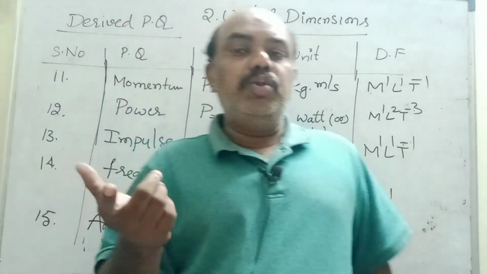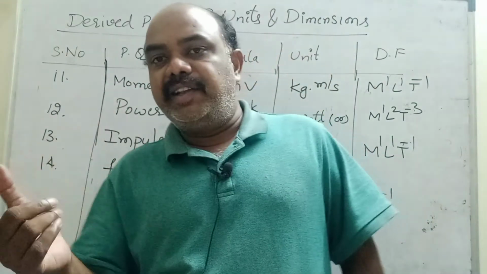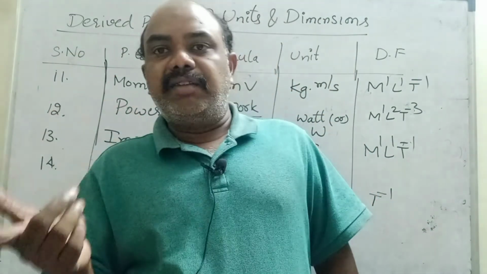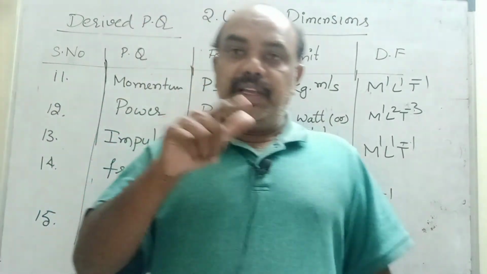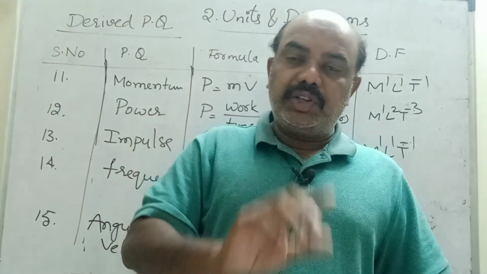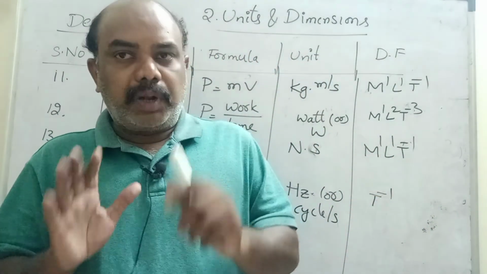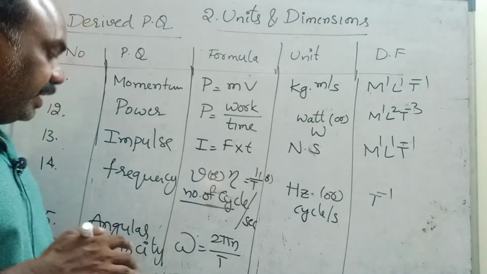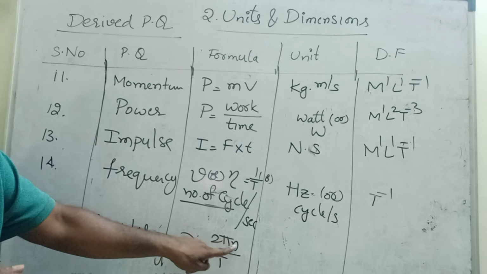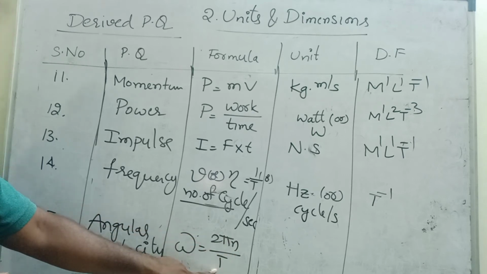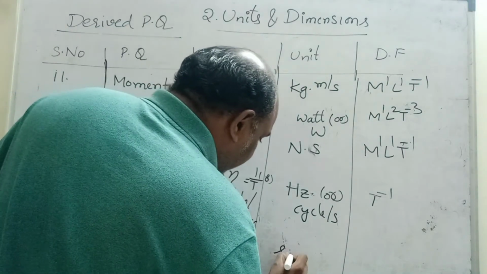Generally, in rotational motion, velocity is called angular velocity. Here distance, there angular displacement. Here velocity, there angular velocity. Here acceleration, there angular acceleration. Here mass, there inertia. Here force, there torque. That comes in rotational motion. Don't be afraid, children, one by one we will see. Angular velocity omega is 2 pi n by t. 2 pi is constant, n is constant, t is time. Time is nothing but seconds. So angular velocity is in radian per second.